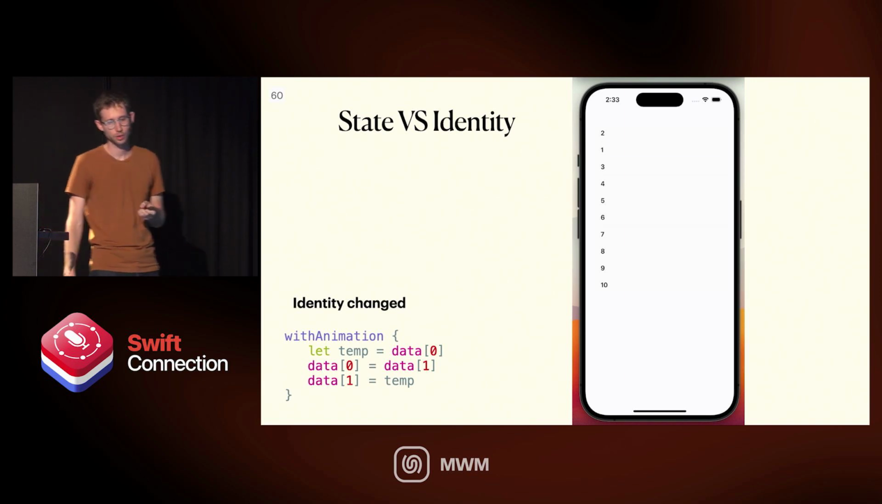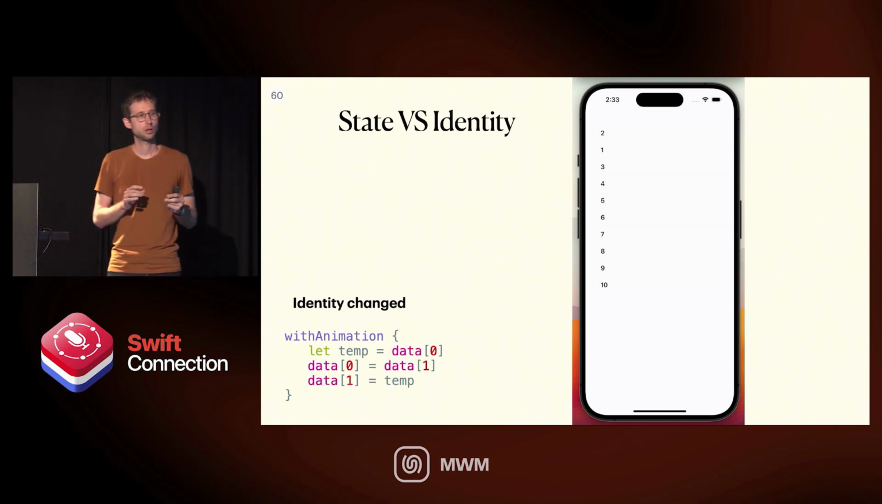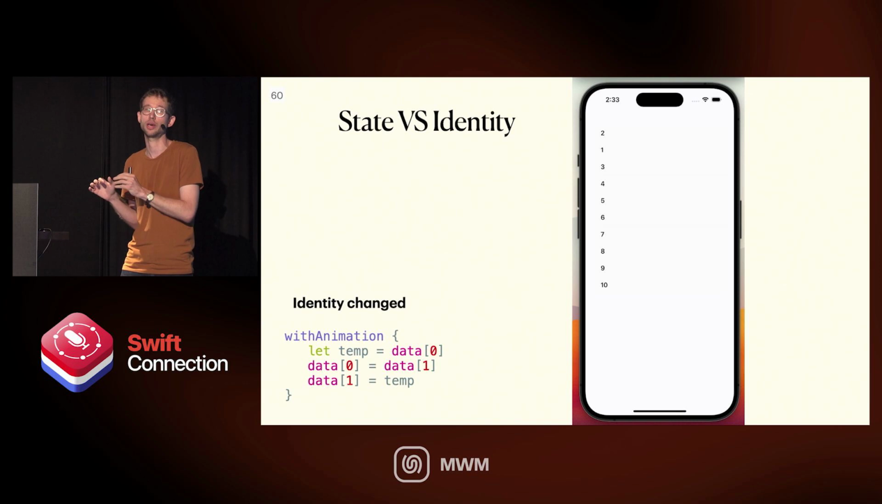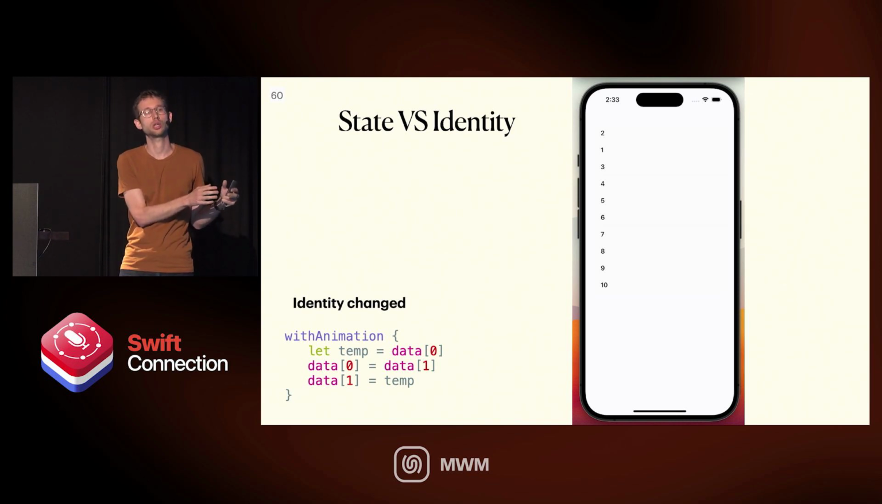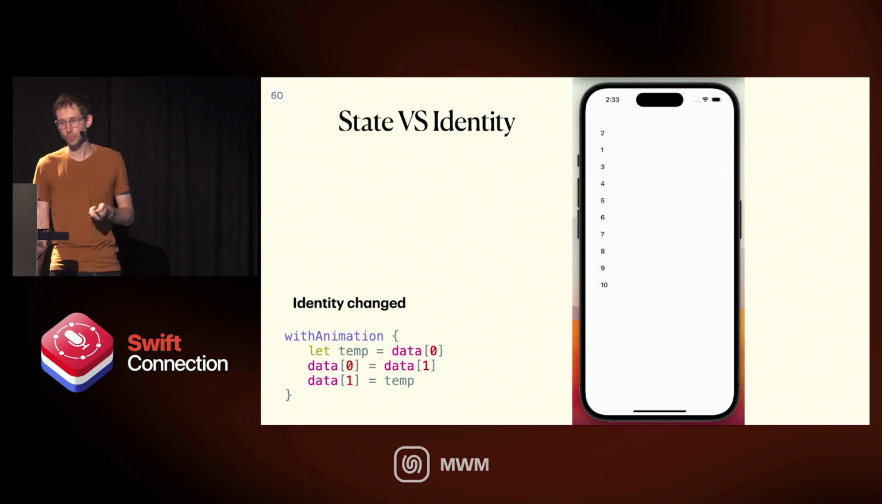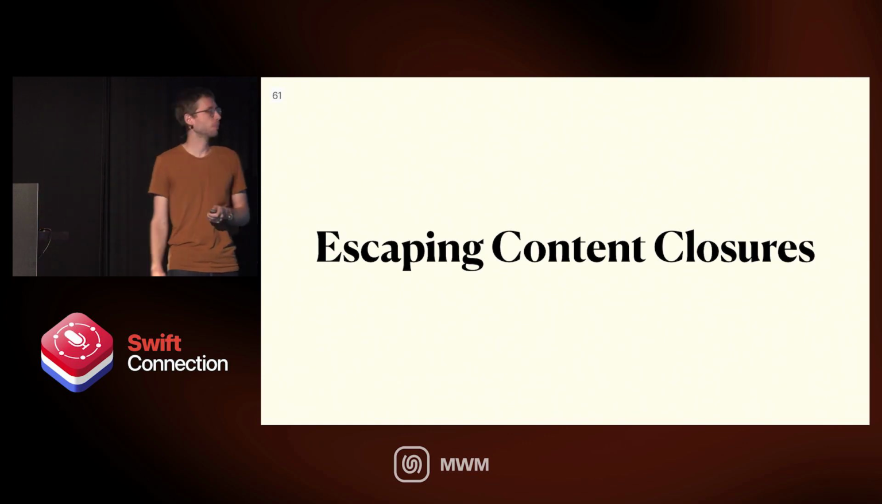There you go. So this is an interesting example where you can visually, very clearly, see what happens when the dependencies of your view change but it's the same view, versus when the identity of the view changes and it's just a different view, and SwiftUI has to basically take away the old view and put a new view instead. And it's very easy to get confused with observation. So that's that. The next thing is escaping content closure.